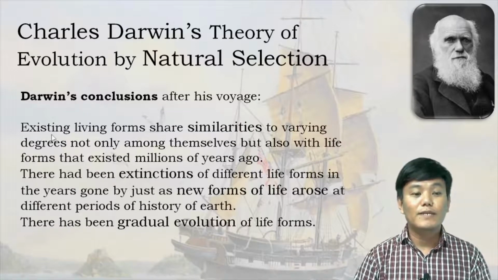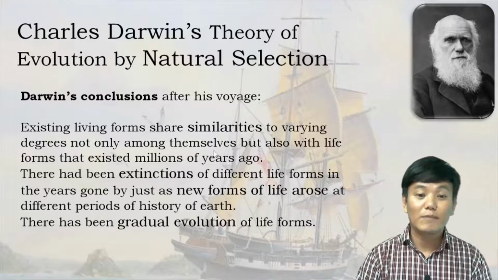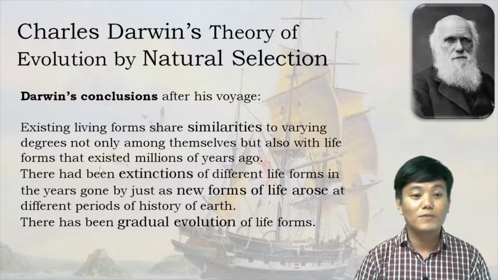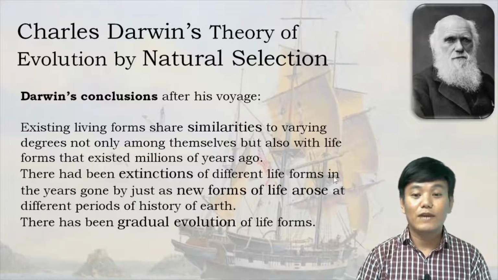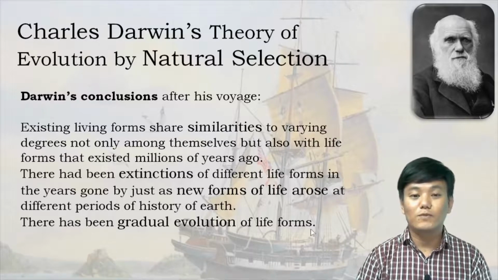So he said that existing living forms share similarities to varying degrees not only among themselves but also with life forms that existed millions of years ago. There had been extinctions of different life forms in the years gone by, just as new forms of life arose at different periods of history of Earth. There has been gradual evolution of life forms. So that's what he said.